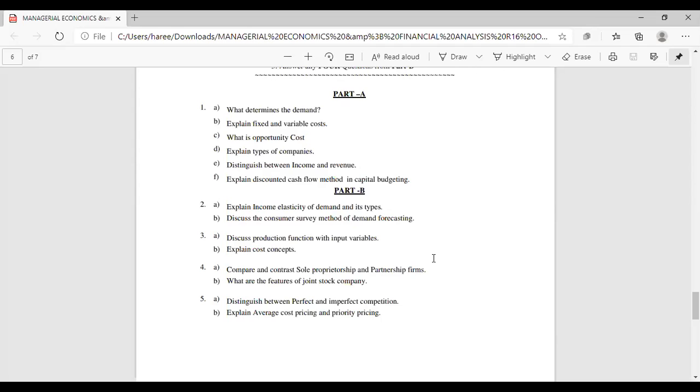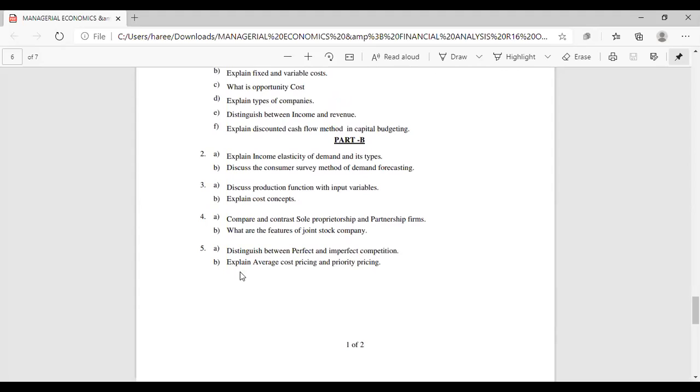Explain the cost concepts. Compare and contrast the sole proprietorship and partnership firms. These things are from the other unit, that is from the fourth unit.